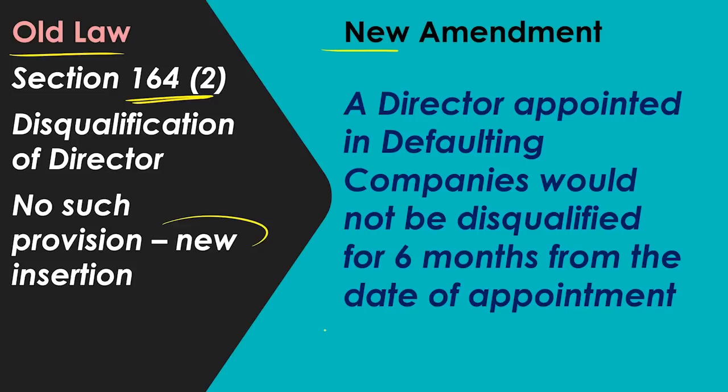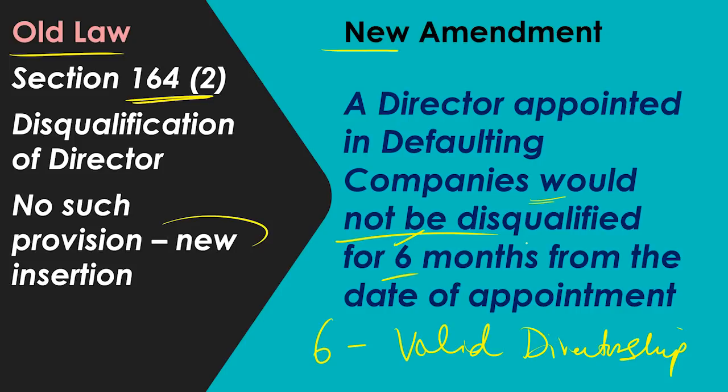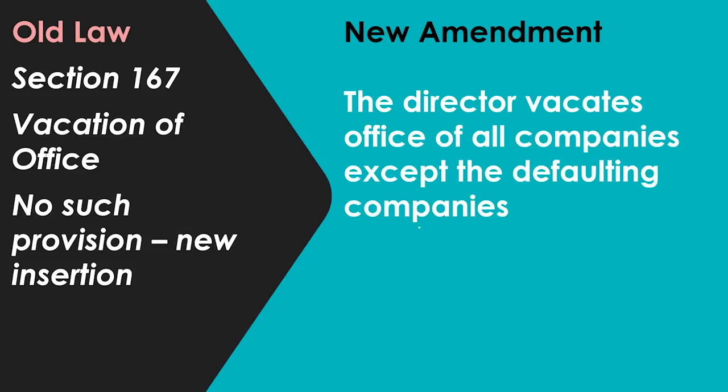So even after appointment, for 6 months he will have a valid directorship, and that is the new insertion. Now, if a director is appointed in a defaulting company, we will not call him disqualified, and that person will hold directorship for 6 months because he is not disqualified for 6 months from the appointment.